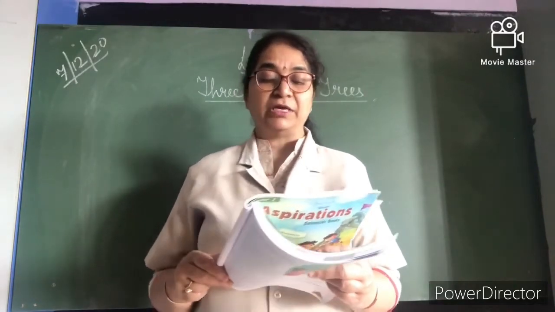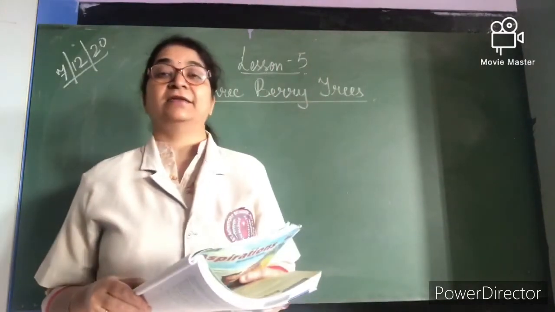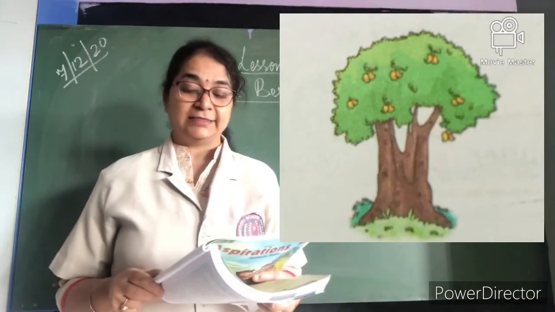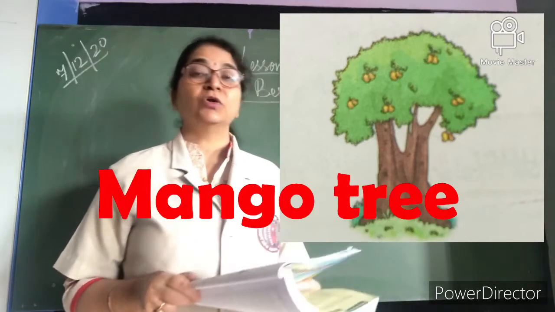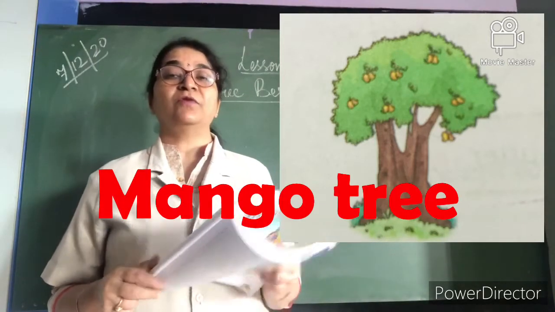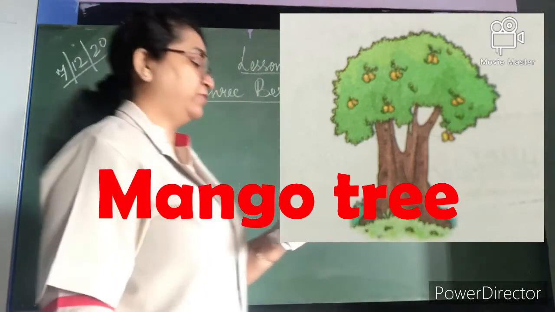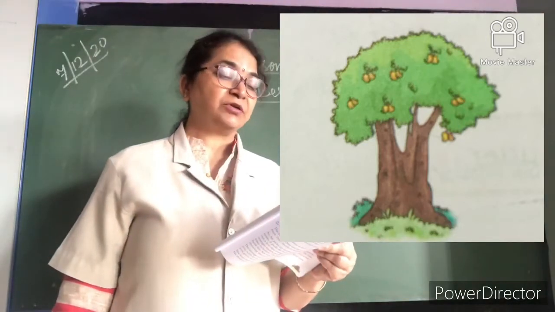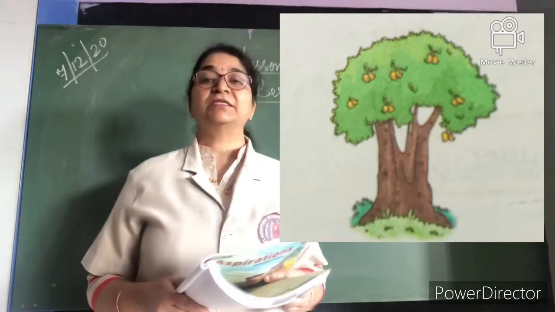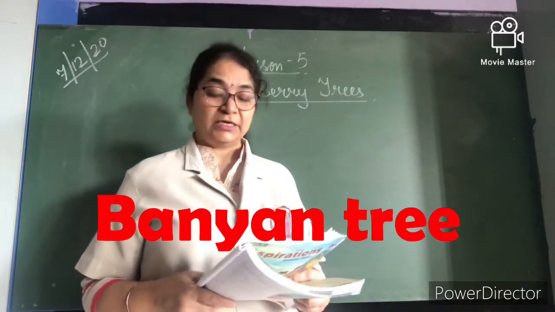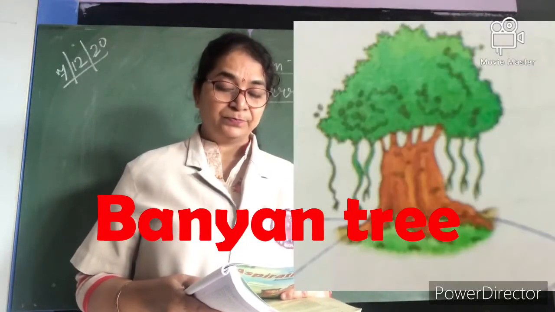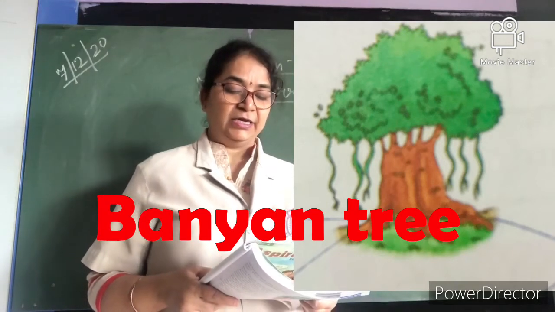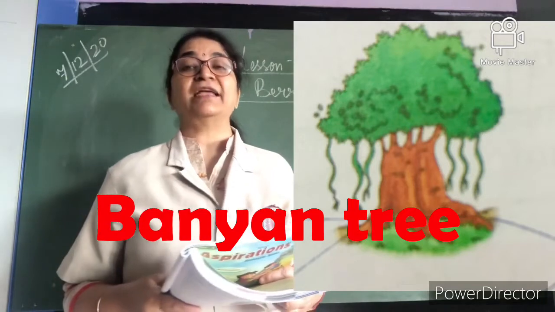So see the first tree. Which tree is that? Yes, it is a mango tree. So all of you will match the first tree with mango tree. Next one, see the second picture. Which is this tree? See the picture and tell me. Yes, the second one is a banyan tree. Match it with banyan tree.